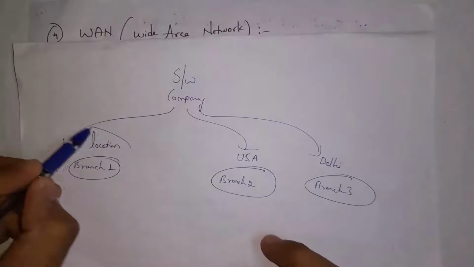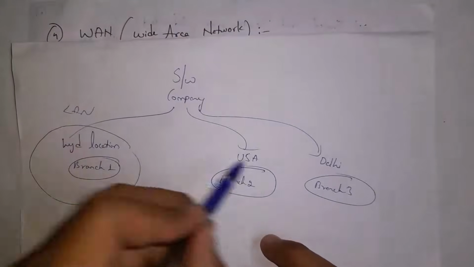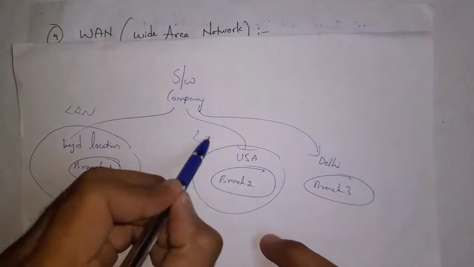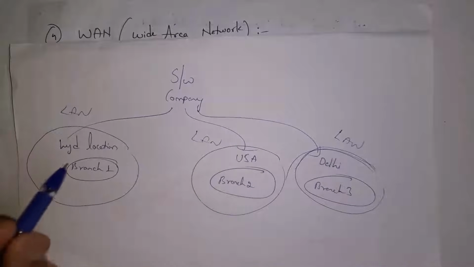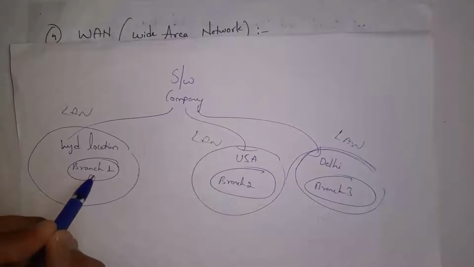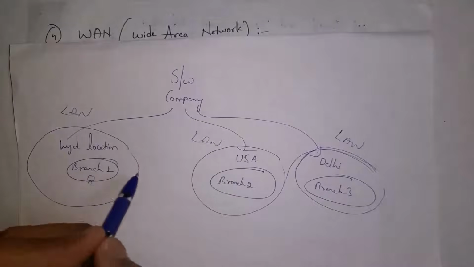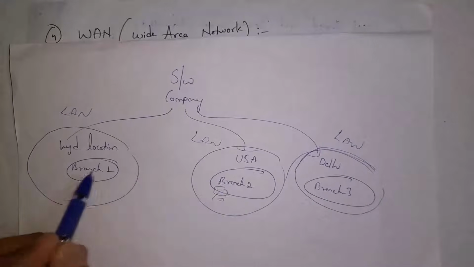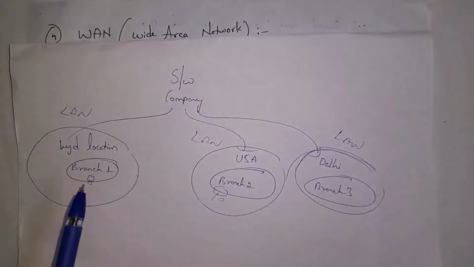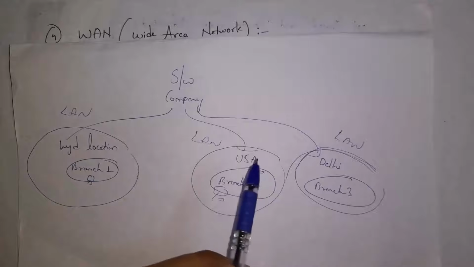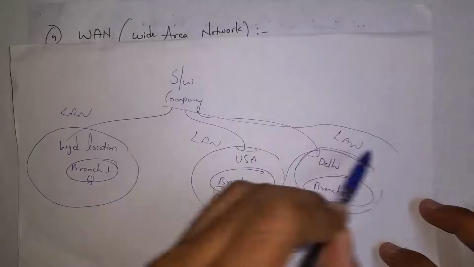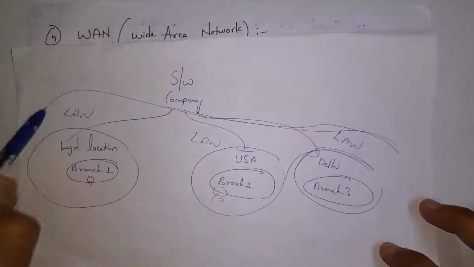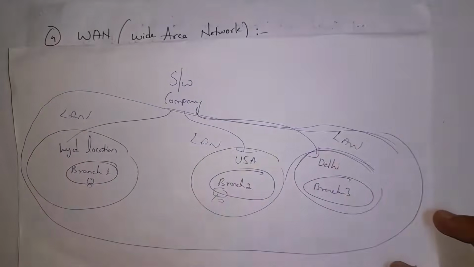So this Hyderabad building is one local area network, this USA building is one local area network, and the office in Delhi is one local area network. For example, an employee in Hyderabad wants to send some important files to an employee in US. So by using the internet, he will send files to the employee who is in US. And similarly, employees in USA and Delhi will communicate with each other to share some important files and data. As all these local area networks are communicating with each other, we call it a wide area network.